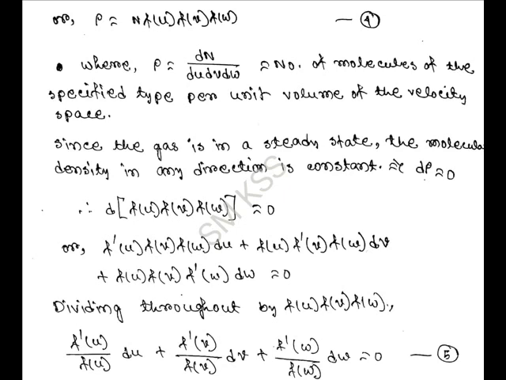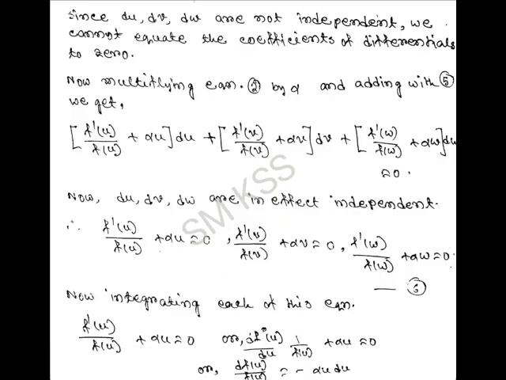Now, since the gas is in a steady state, the molecular density in all directions should be equal. That is, d rho should be equal to 0, or d of f of u, f of v, f of w is equal to 0. Then, following some simple calculations, we get f prime u by f of u du plus f prime v by f of v dv plus f prime w by f of w dw is equal to 0.